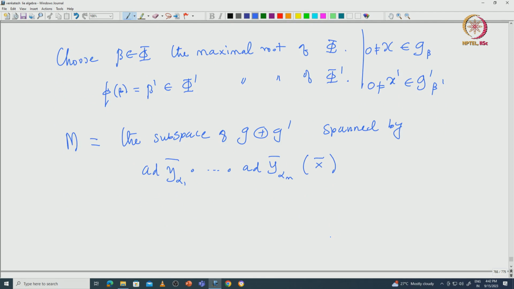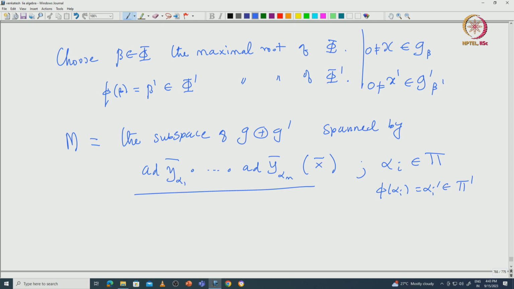Okay. So, you take all these possible elements where these alpha i, they are all coming from of course pi, and respectively the alpha i dash, so that will be pi of alpha i, that will come from pi dash. Okay. So, you take all these elements, just span them, and then that will define a subspace of this G direction G dash.